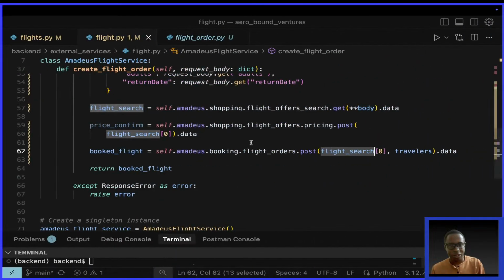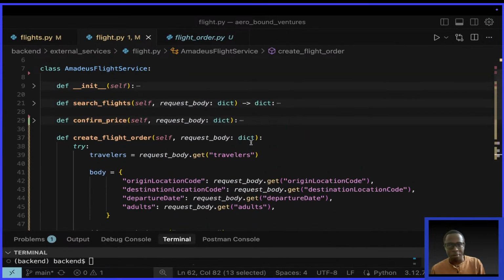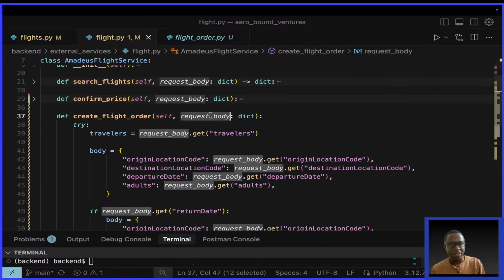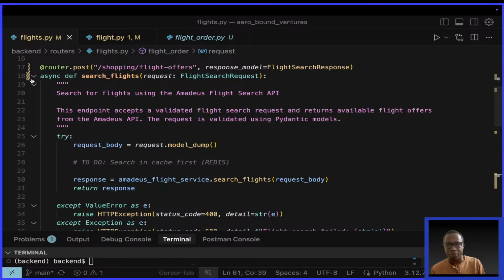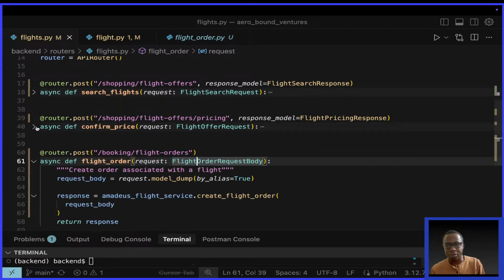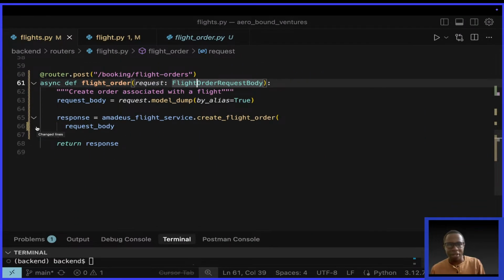So when you come here, you see I changed what this function picks, and to see it, we need to go to the route. This is search flights. So I'll come to flight order and show you. This path operation function expects a request body, which is of type flight order request body, and because of this, FastAPI will be able to do the validations and extractions for us.